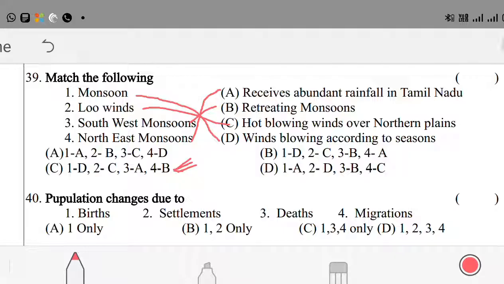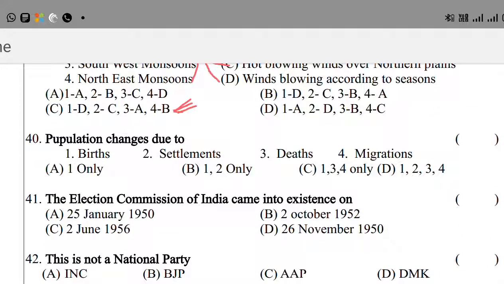Okay, my dear friends, let's go to the next question. Population changes due to: 1, births; 2, settlements; 3, deaths; 4, migrations.